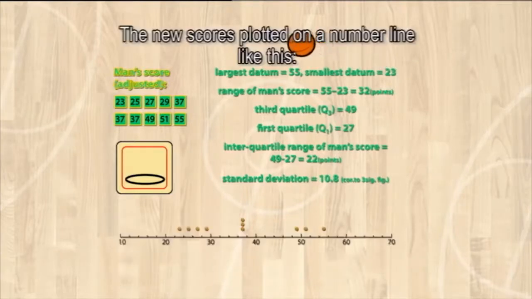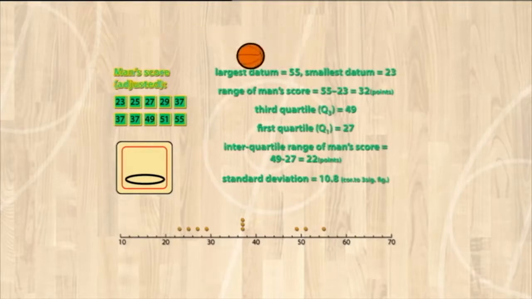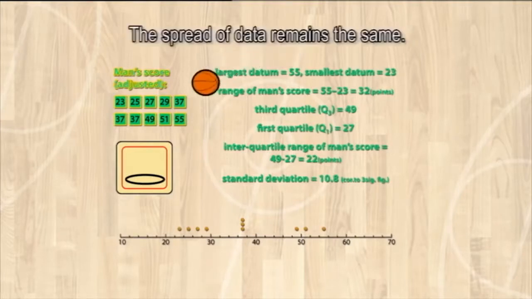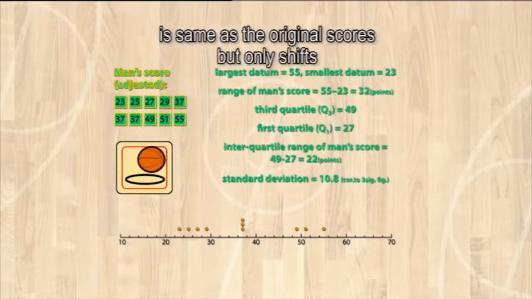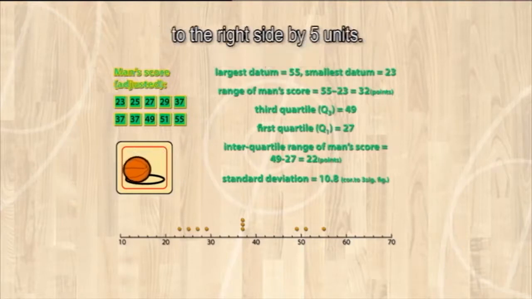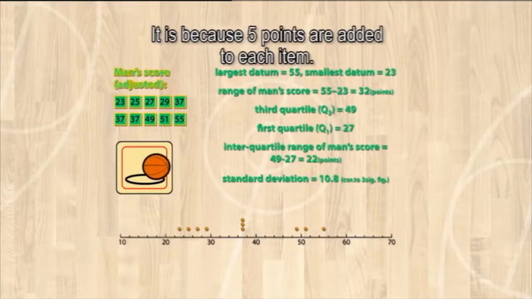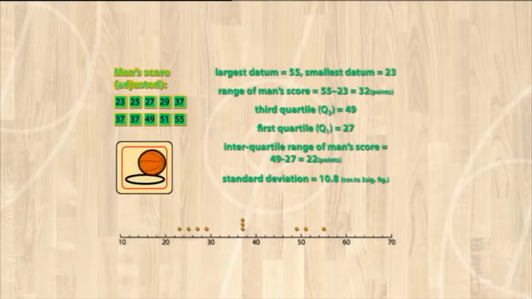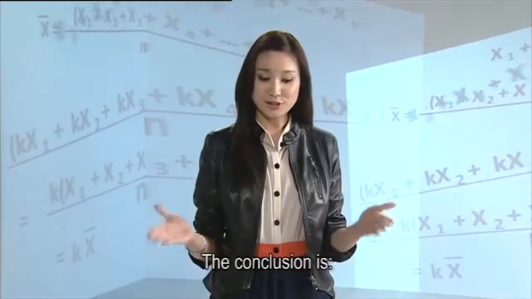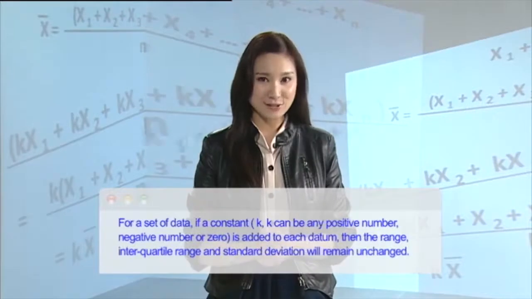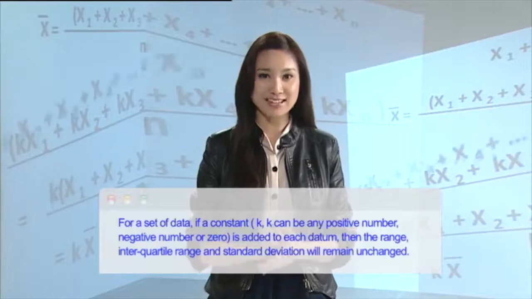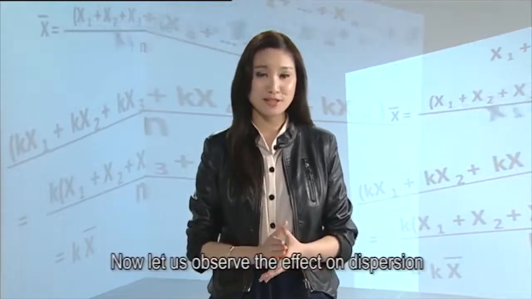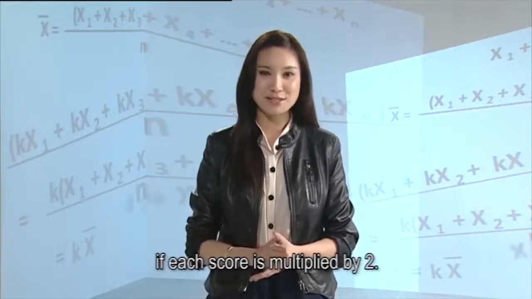The new scores plotted on a number line is like this. The spread of data remains the same. Shape of distribution of new scores on the number line is same as the original scores, but only shifts to the right side by 5 units. It is because 5 points are added to each item. The conclusion is, if a constant k is added to each datum, the range, interquartile range, and standard deviation will remain unchanged. Now let us observe the effects on dispersion if each score is multiplied by 2.